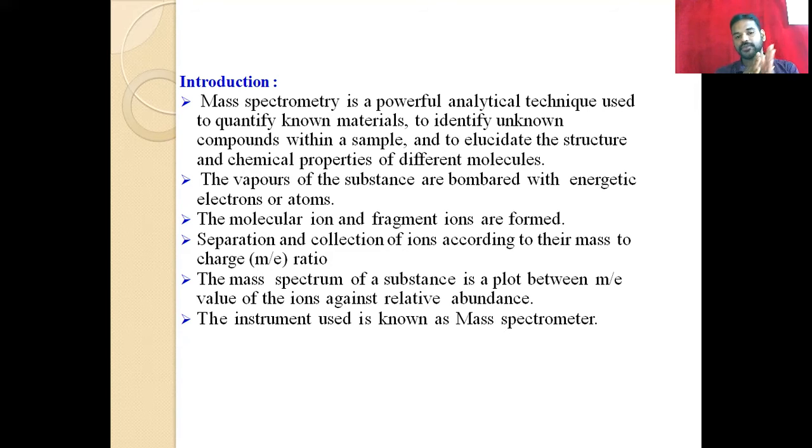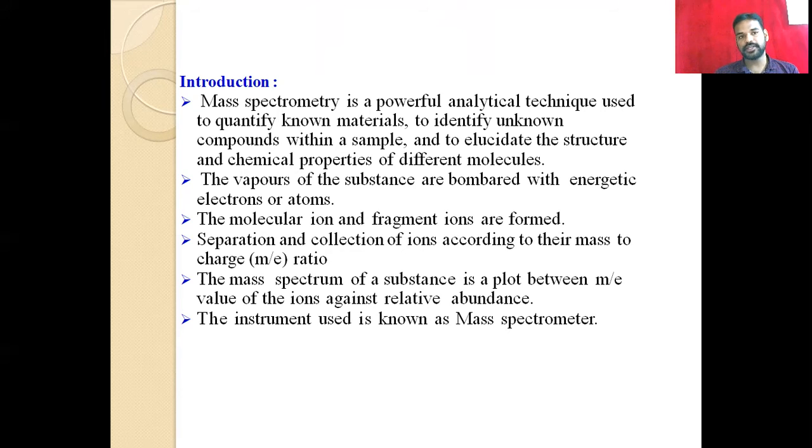That means on one side we get the abundance, the number or quantity, and on the other side the mass to charge ratio. So this is the graph we get. The mass spectrum of the substance is a plot between the m/e ratio and the relative abundance. So that is the introduction, and the instrument used is known as the mass spectrometer.